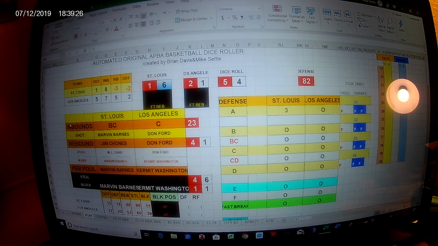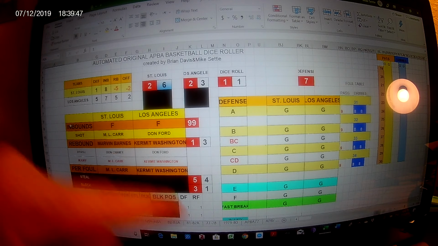St. Louis is kind of rolling. They are the underdog. The Lakers have better numbers, have really a better team. St. Louis is winless, but right now they are rolling, and that can happen. The foul is on Kermit Washington. He's got 3 now. See, I didn't take him out, and maybe I should have, but we'll try to get through the rest of the first quarter with him. ML Carr is going to try to complete the 3-point play.